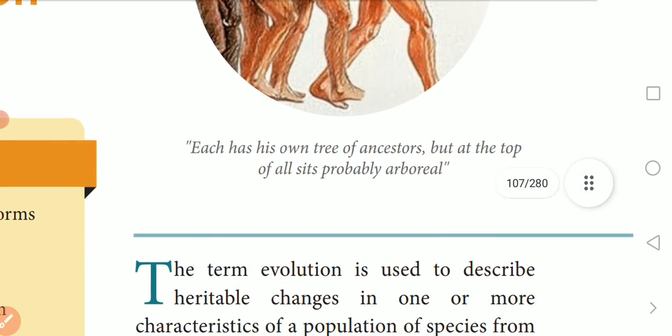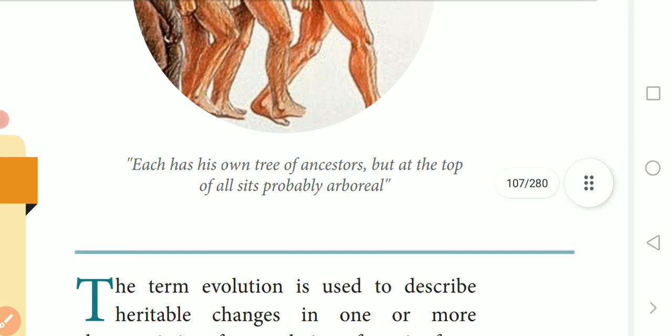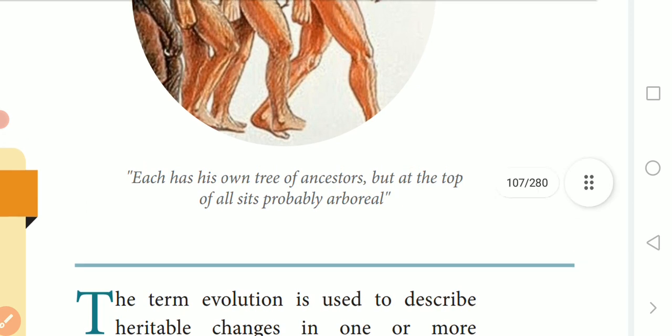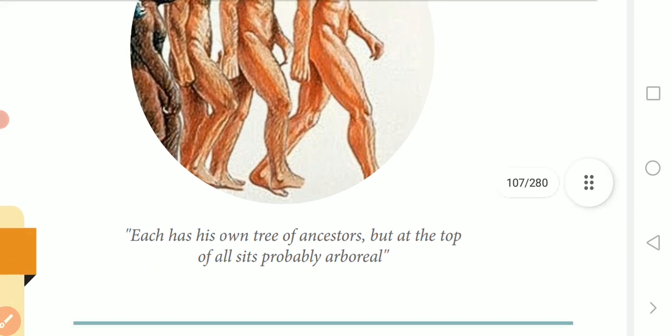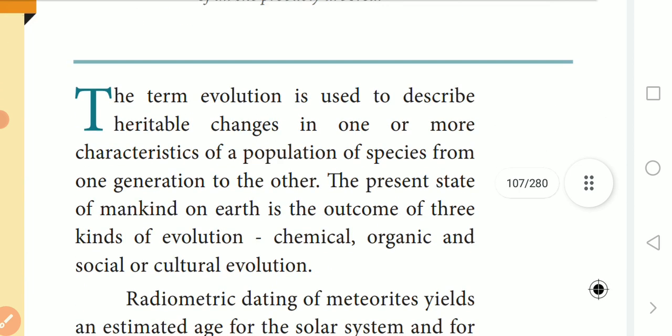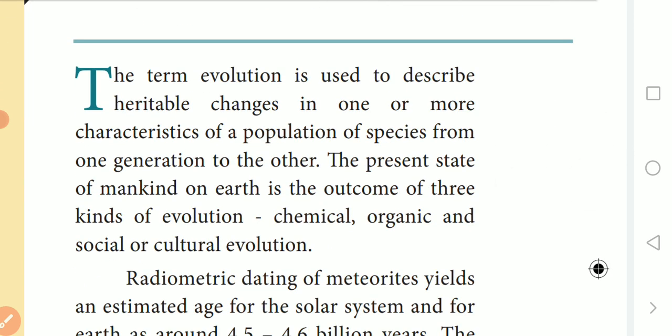Here each has its own tree of ancestors, but at the top of all sits probably an arboreal. Arboreal means an organism which lives in trees. So this is what they define for evolution. You can mark it out.